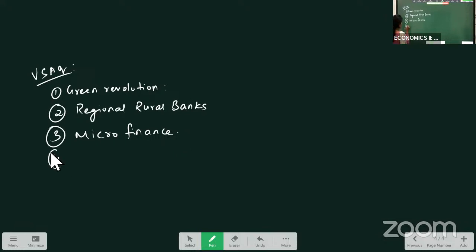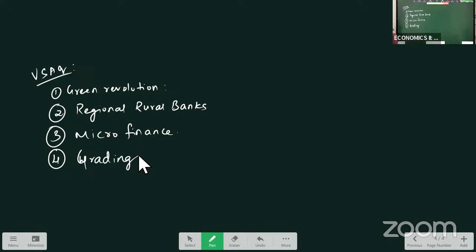Next you have warehousing, not warehousing, it is grading. Grading is what? Depending on the quality of the product, it will be graded here. So you can see government has done grading. The graded goods are stamped with the seal of AgMark, especially in agriculture. When the goods are graded, it means they are of good quality and standard. AgMark grade is given to those of best quality, and they will command better prices in the market.